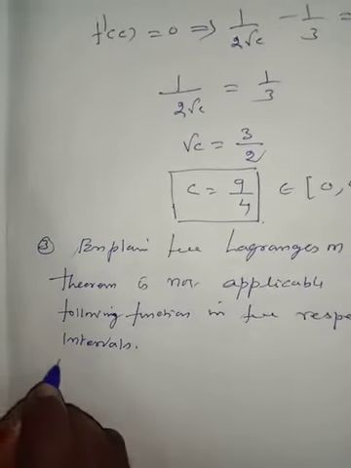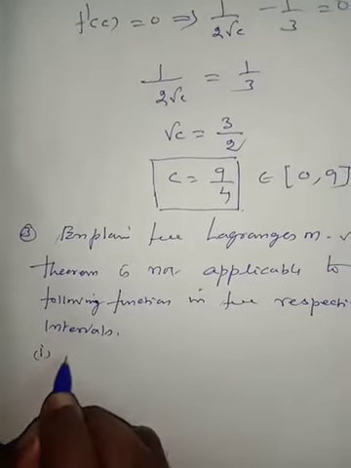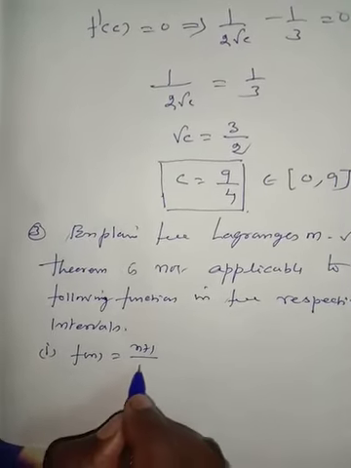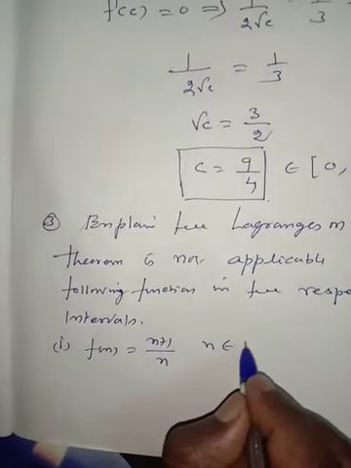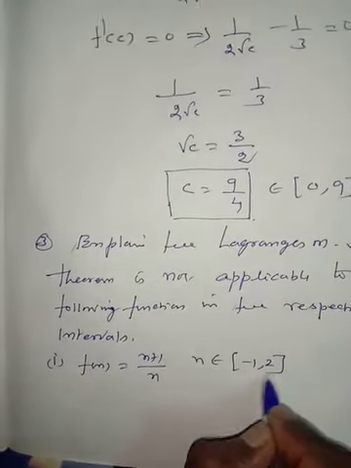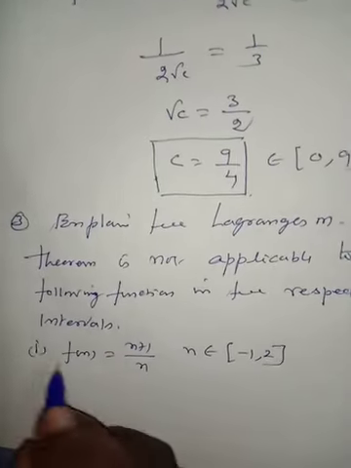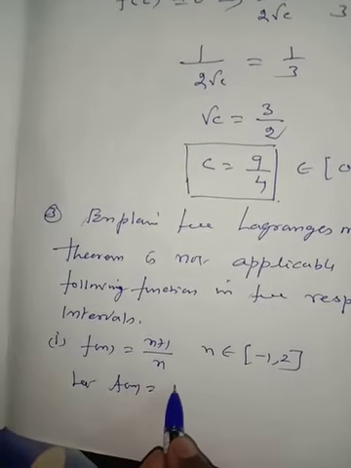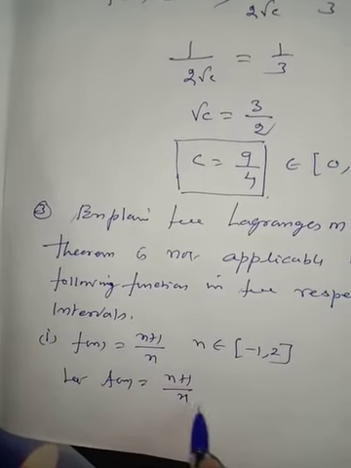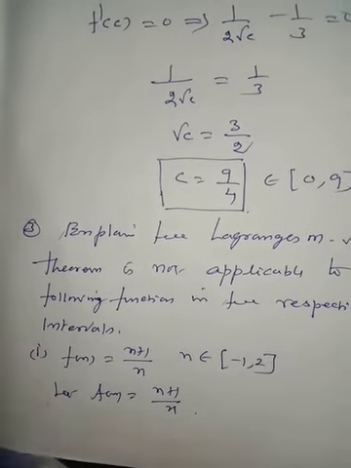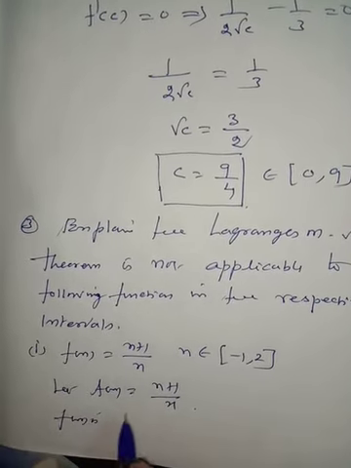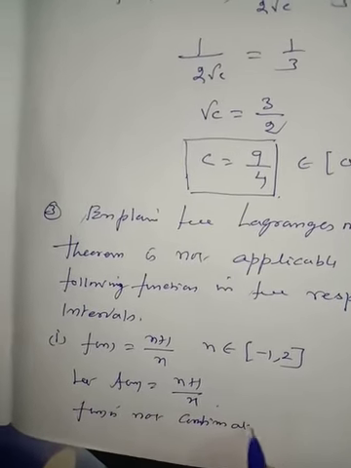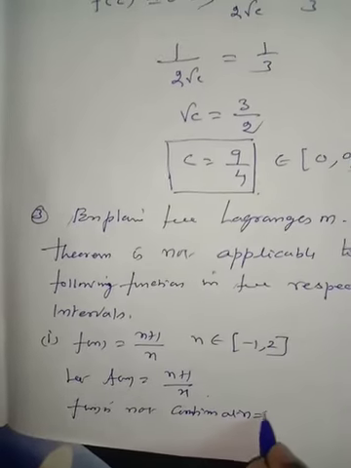Number 1, f of x is equal to x plus 1 divided by x, where x belongs to the closed interval minus 1, 2. First, let f of x equal x plus 1 divided by x. F of x is not continuous at x is equal to 0.